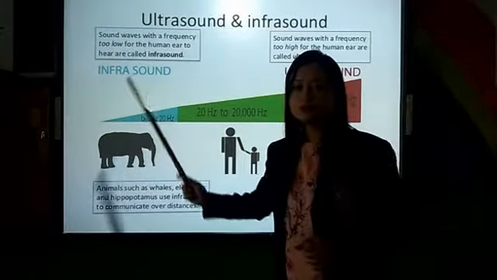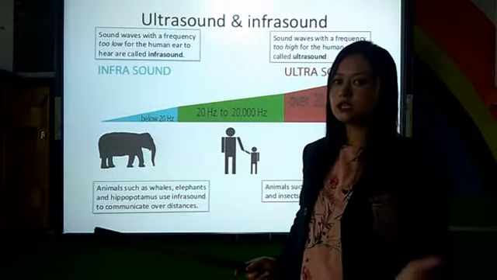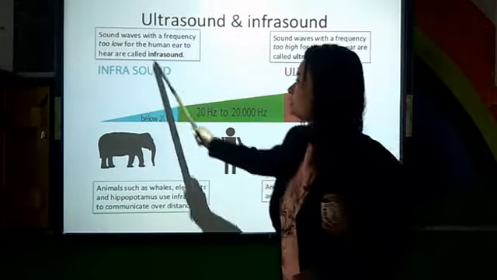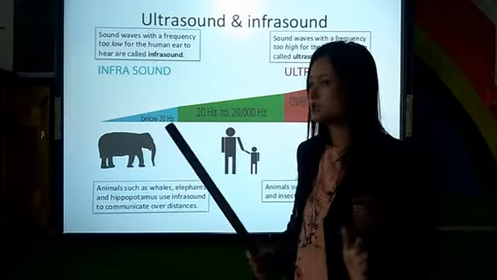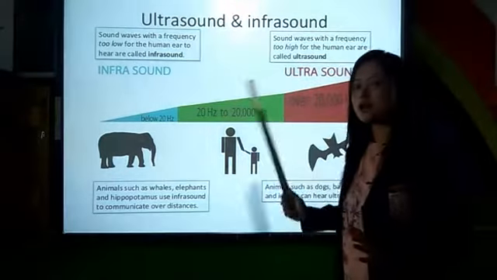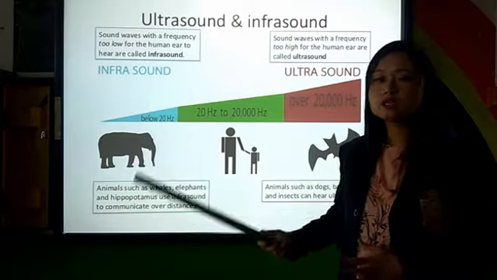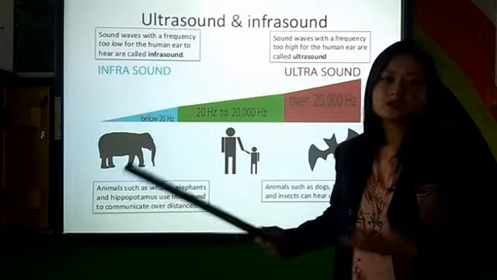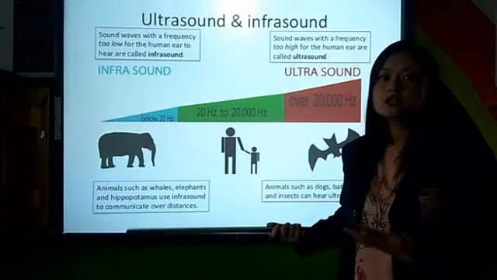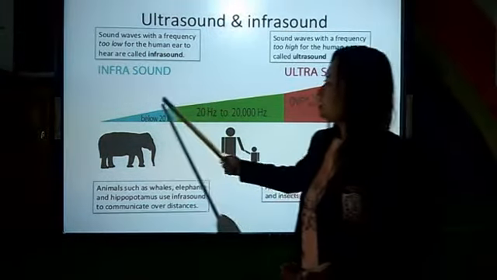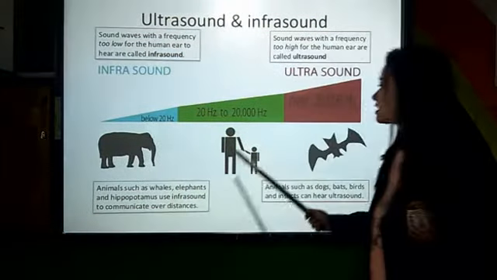Infrasounds are sounds below 20 Hz, like 18, 17, 14, 10, 9, 8, all of this is categorized as infrasound, that is, less than 20 Hz. Ultrasound means more than 20,000 Hz. It can be 21,000 Hz, 32,000 Hz, anything above 20,000 Hz. Elephants can hear infrasounds.